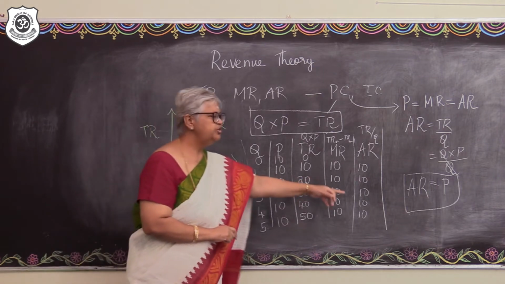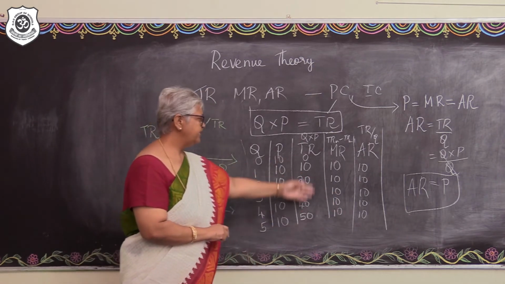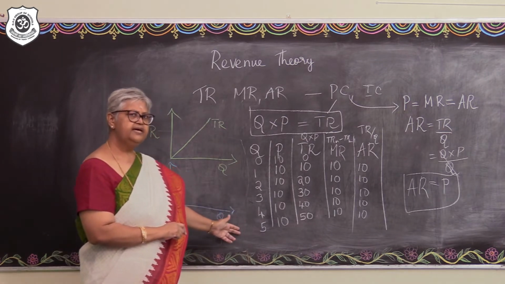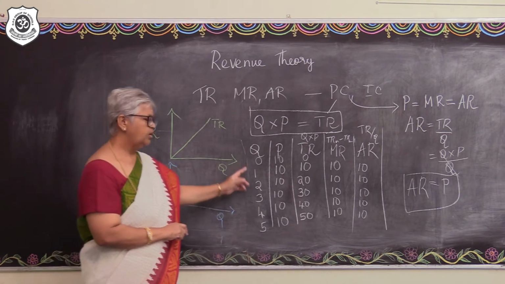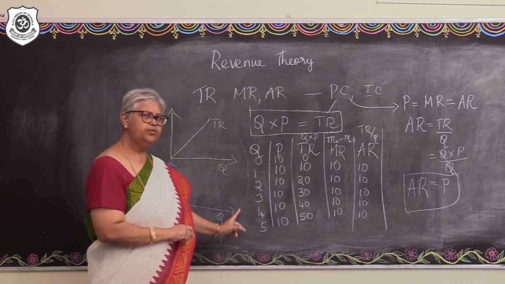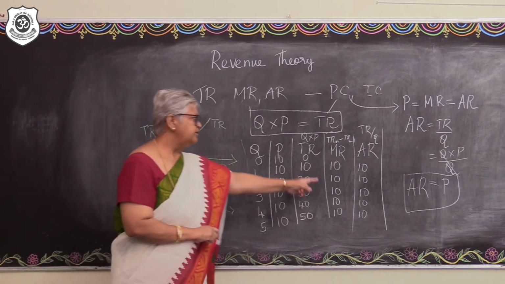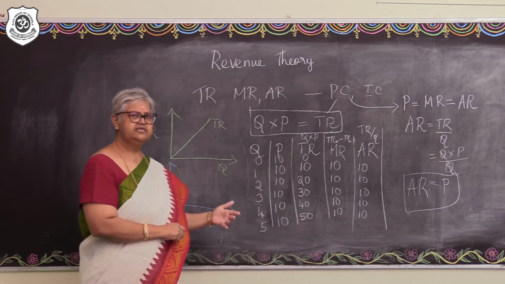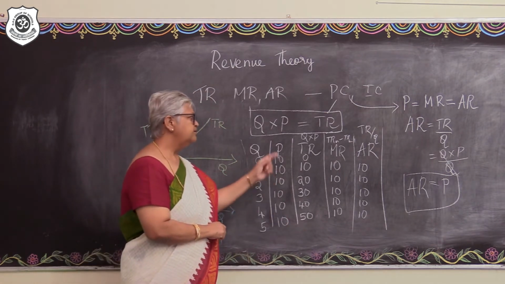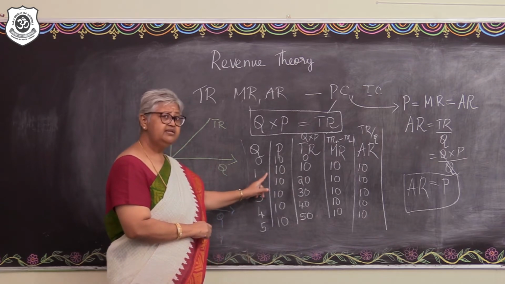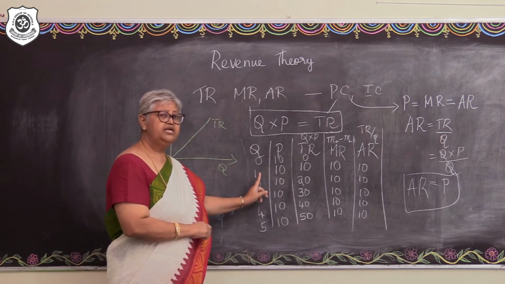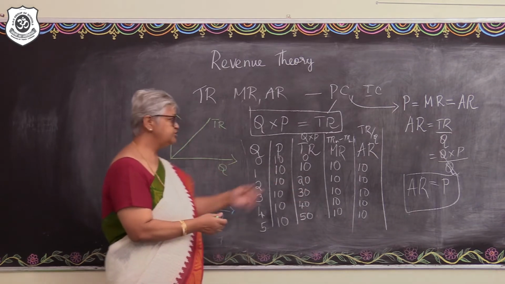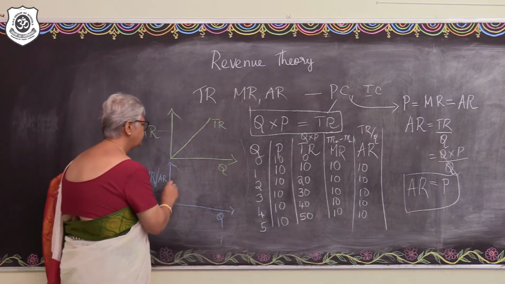What about the marginal revenue and the average revenue? So we understand that whatever be the level of output that is sold in the market, the MR and the AR remain constant. And they remain constant at the same level. At which level? Equal to the price. So price is equal to MR, this is equal to AR in this particular competition.